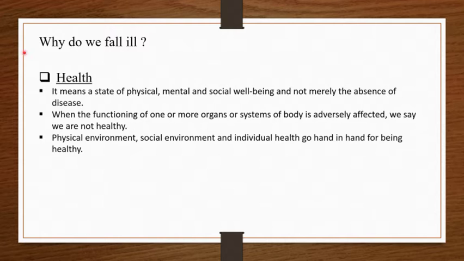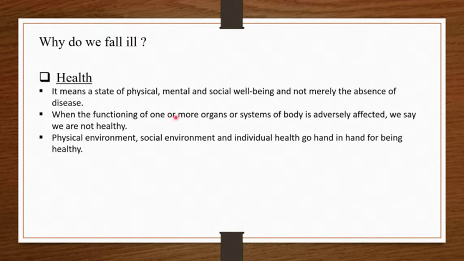So let's start our chapter: what is meant by health and what is meant by disease. Health means a state of physical, mental and social well-being, and not merely the absence of disease. Means if a person is feeling physically, mentally and socially fit, then that person is healthy, and if a person is healthy, then the functioning of all the organs of his body will be proper. And if a person's body is disease free, that is, disease is absent in his body, then that person can be healthy or unhealthy. When the functioning of one or more organs or systems of the body is adversely affected, we say we are not healthy.